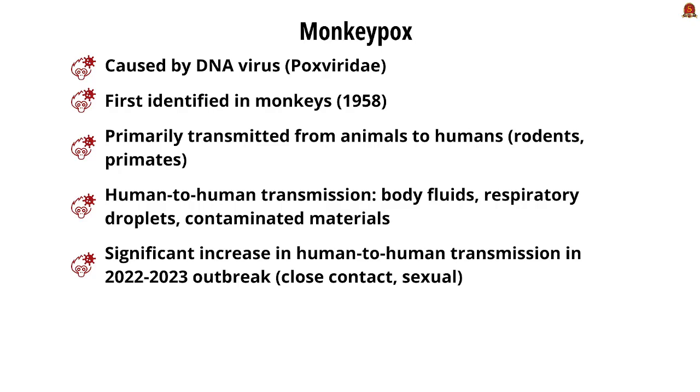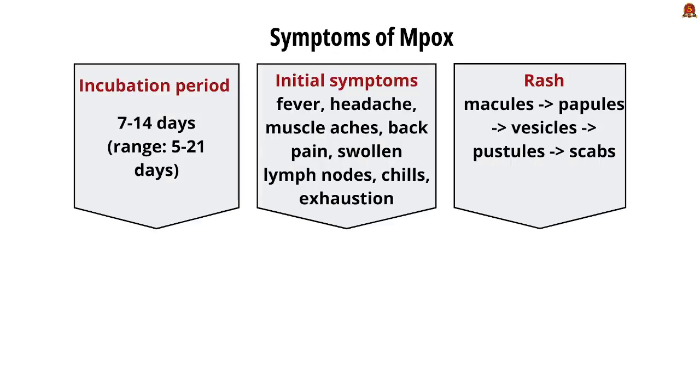and it is primarily transmitted from animals to humans, mainly rodents and primates. Human to human transmission is also possible through bodily fluids, respiratory droplets, and contaminated materials. But recently, the 2022 to 2023 outbreak highlighted a significant increase in human to human transmission, mainly because of close contact and sexual transmission. Moving forward, let us understand some of the symptoms of monkeypox.